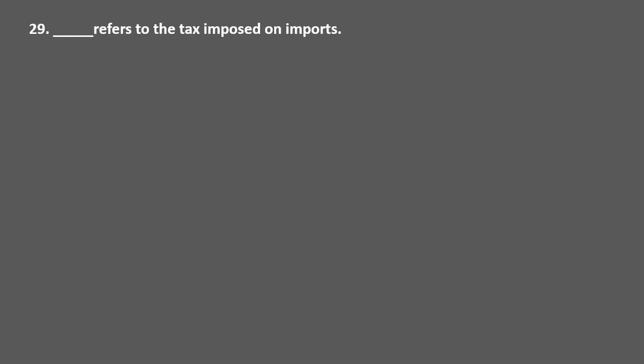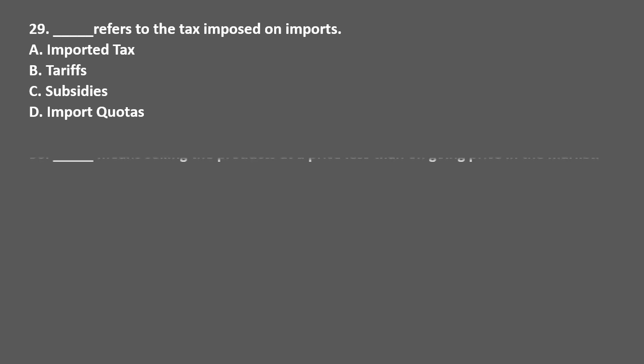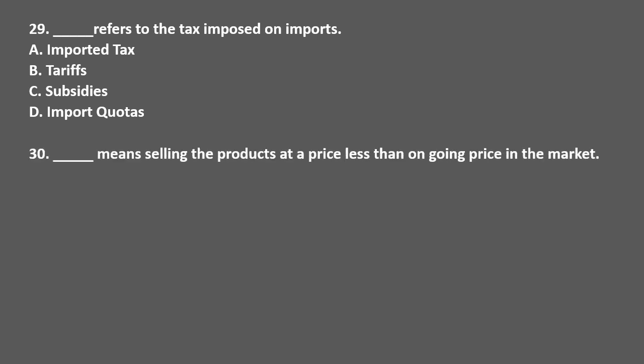The blank refers to the tax imposed on imports. Options are imported tax, tariffs, subsidies, and import quotas. The correct answer is option B, tariffs. Tariffs refers to the tax imposed on imports. Blank means selling the product at a price less than the ongoing price in the market. Options are quota, tariff, subsidy, and dumping. The correct answer is option D, dumping.